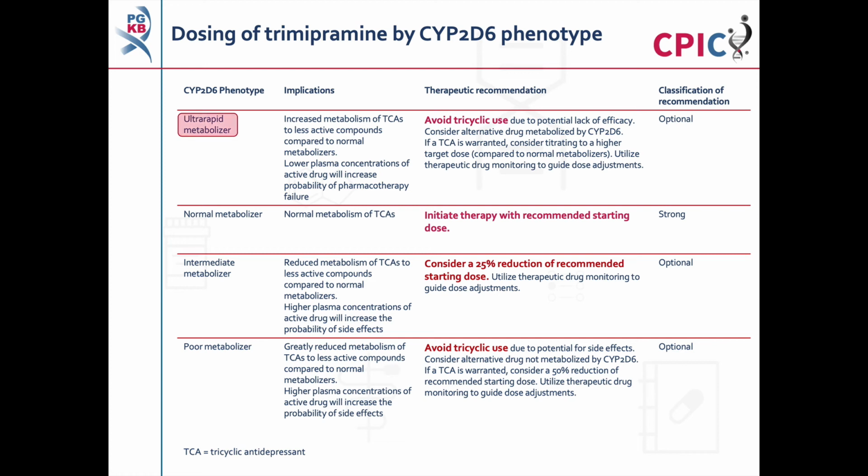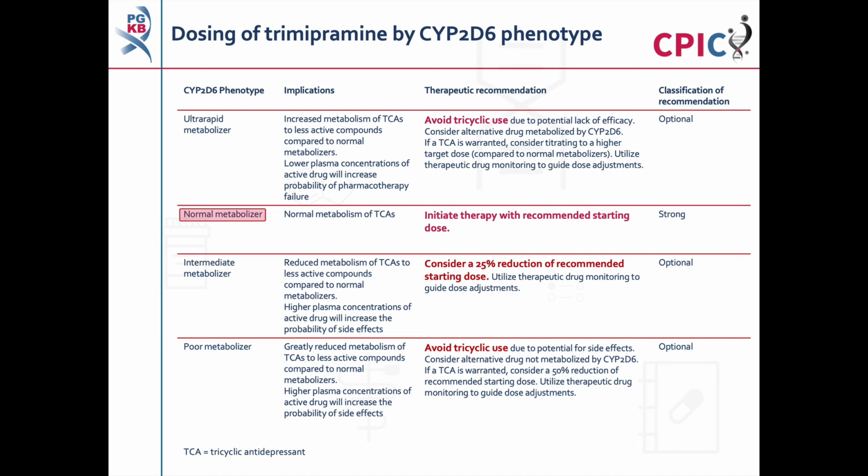Patients with a CYP2D6 ultra-rapid metabolizer phenotype will have increased metabolism of TCAs, such as trimipramine, to less active compounds. Use of TCAs should be avoided in these patients. If use of a TCA is warranted, consider titrating to a higher target dose than for normal metabolizers. This is an optional recommendation.